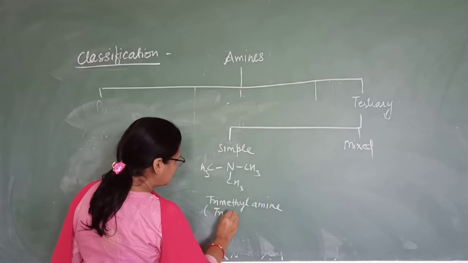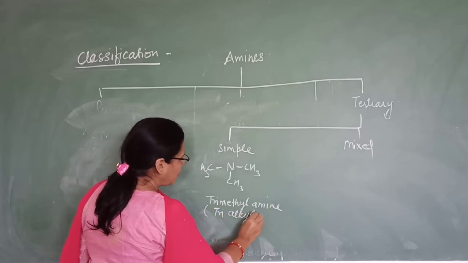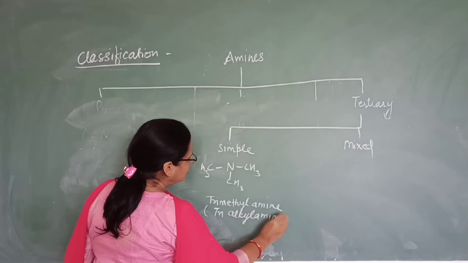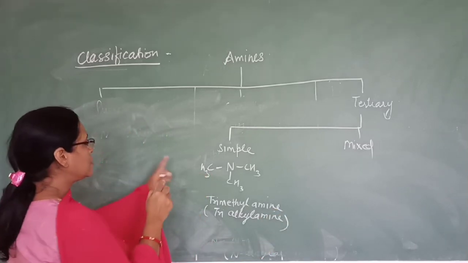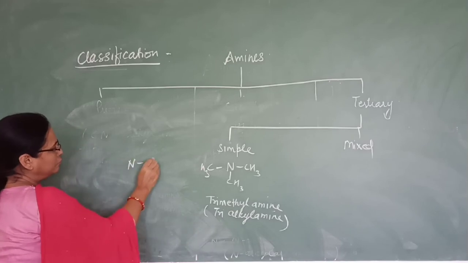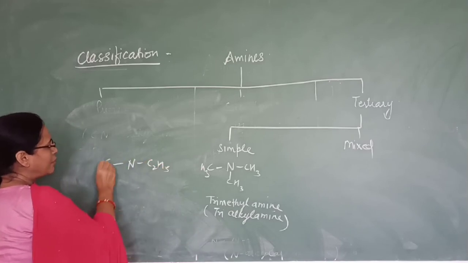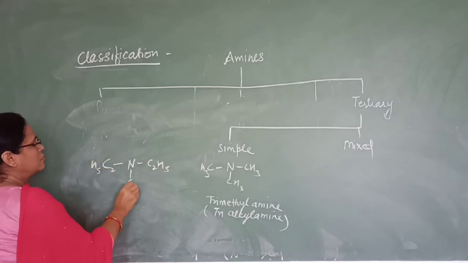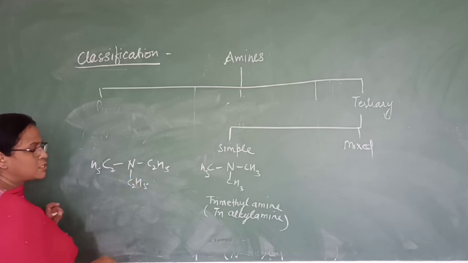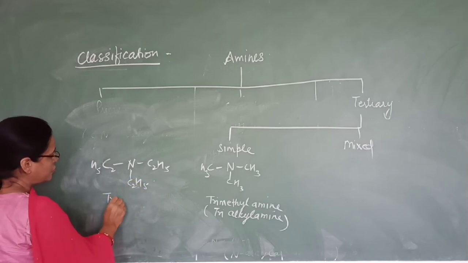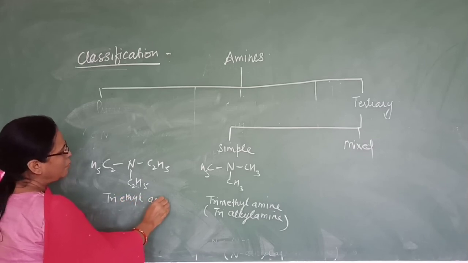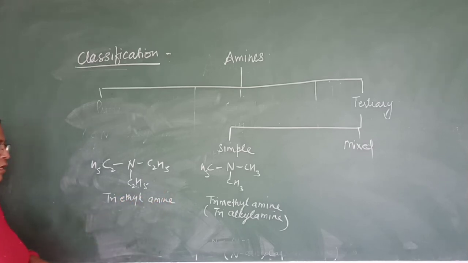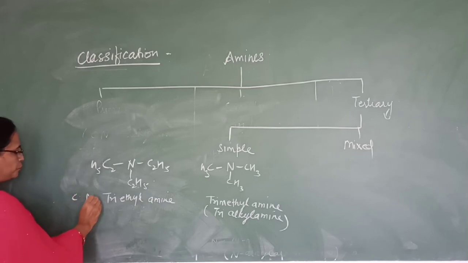It is named as trialkyl amine. Okay. If suppose here C2H5 group is there, then we will write its common name triethyl amine. Okay, this is its common name.